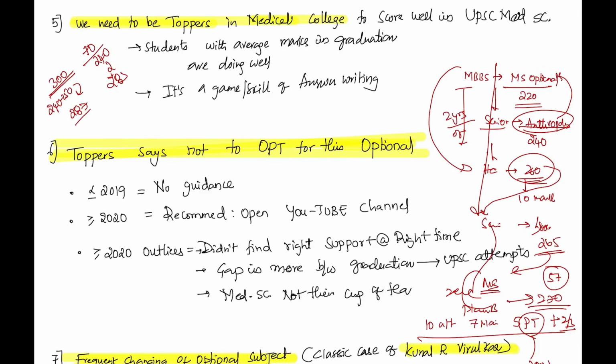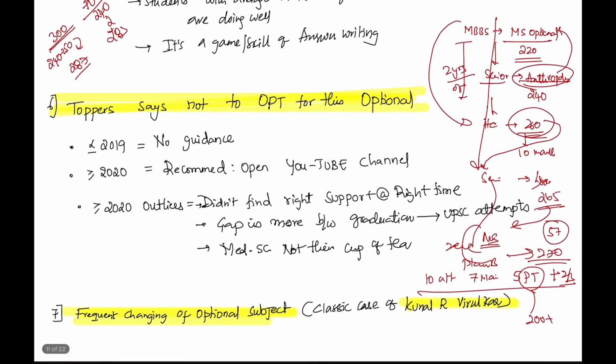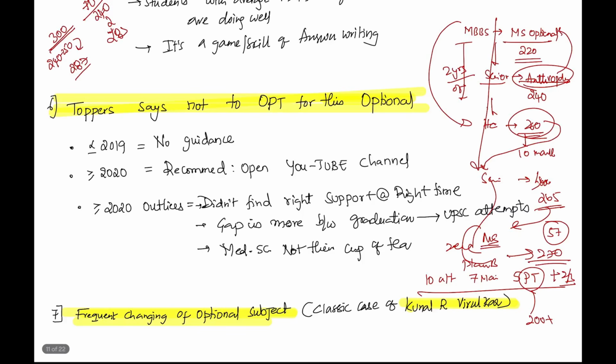Even after one more year, if you think that it's not working out, then it might not be your cup of tea, man. It's okay. It's not that because I'm saying that medical science should be your cup of tea, you might not like the taste of it, right? So then it is the right time, but only after one attempt, not an imperfect attempt without guidance. If you start believing that it's not going to work for you, I think it's immaturity. Okay, don't commit that mistake. So frequent changing of optional subject is also not advised, right?